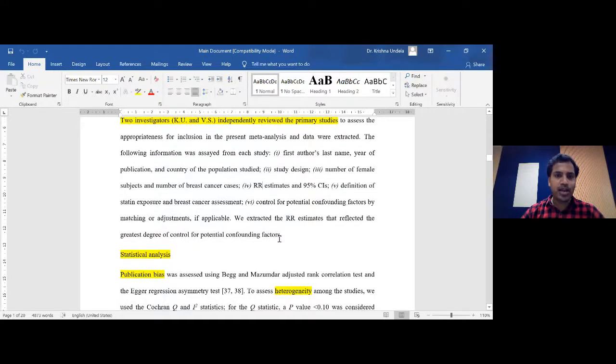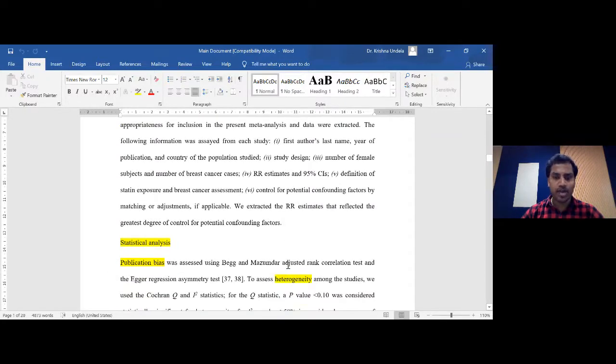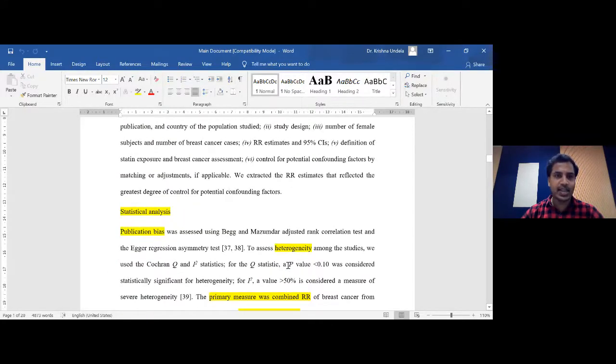I realized only yesterday that even though we mentioned quality assessment in the title, there's no paragraph we have given here about the quality assessment. I don't know, we could have missed it since we did this a long time ago. I observed that yesterday itself.